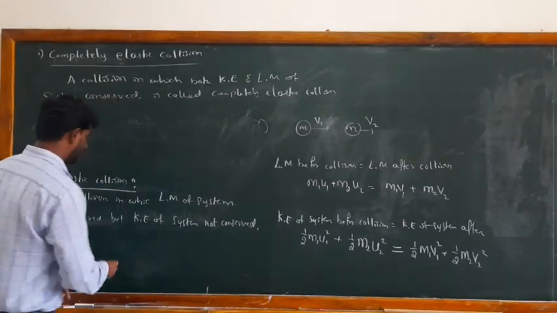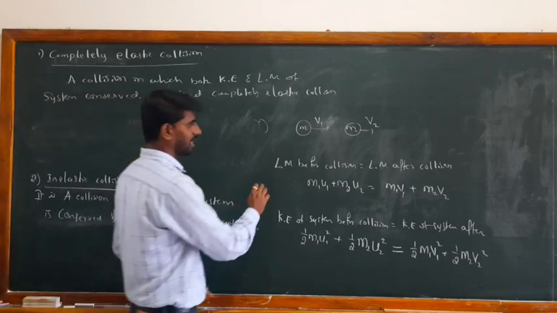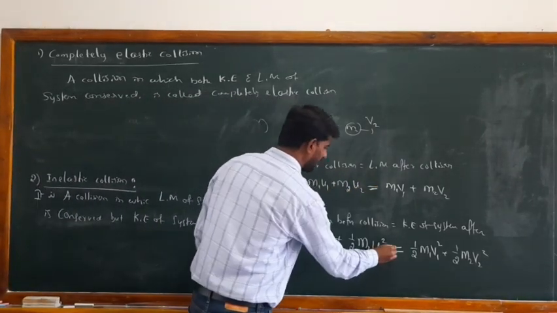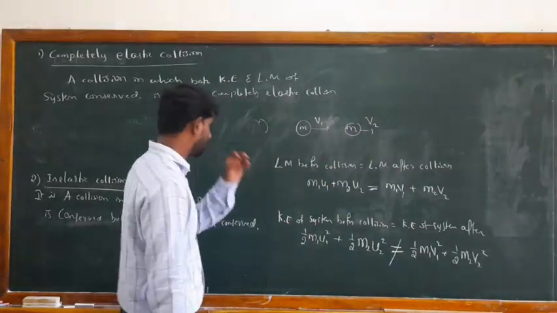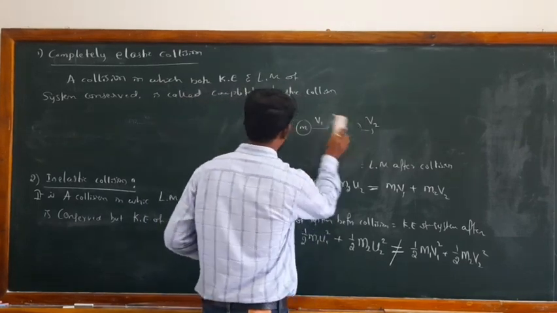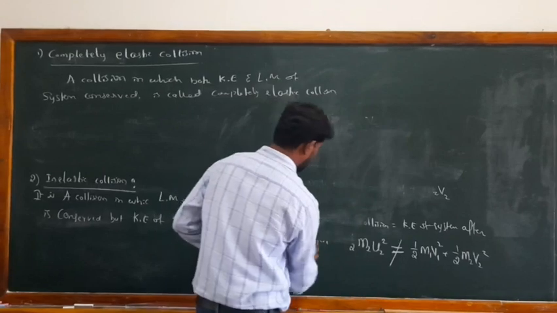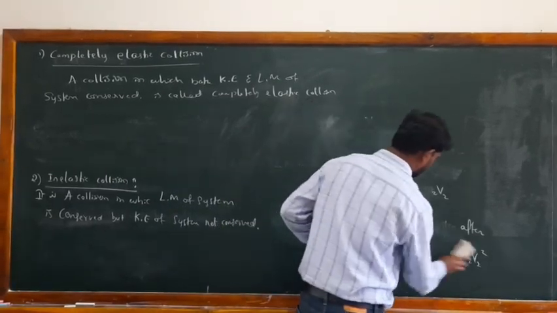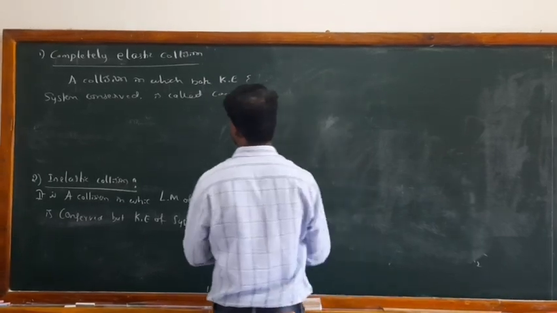So you should say linear momentum is conserved, but kinetic energy is not conserved. You can write that linear momentum is conserved, but the kinetic energy of the system is not conserved. Such a collision is called an inelastic collision. There is one more, that is perfectly inelastic. What is a perfectly inelastic collision?